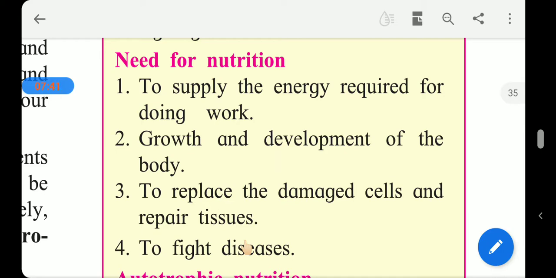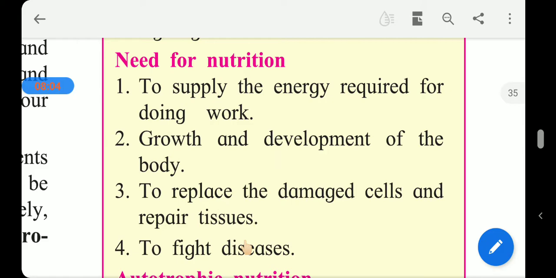Need of nutrition: first, to supply the energy required for doing work. The foodstuff which we have gives us the energy to do any work. For example, consider you are not having your meal for 2 days. Are you able to run, are you able to go to school? No. You are able to do all this activity because of the nutrition you are getting from the food, and it is providing energy to us.